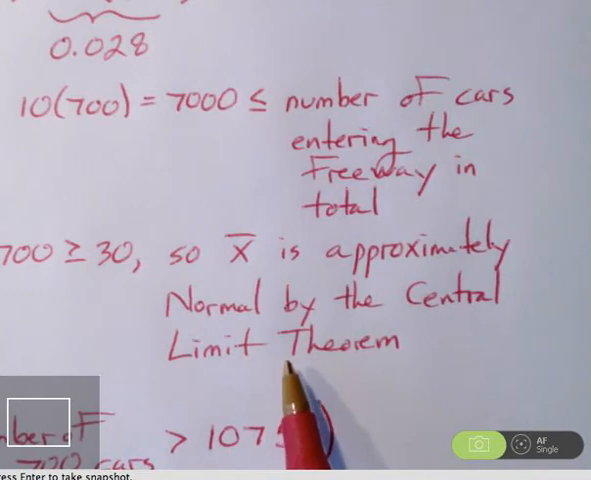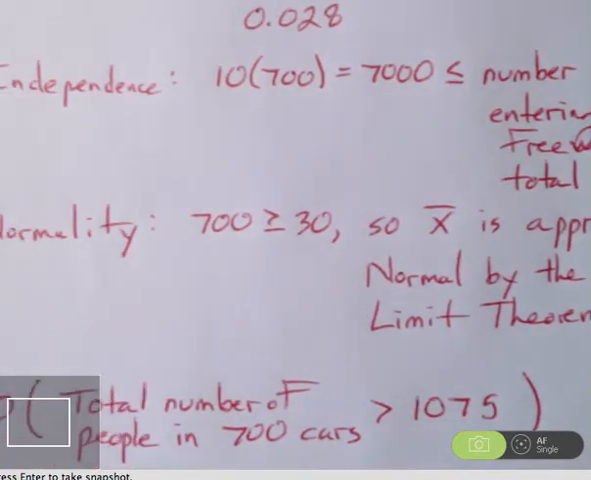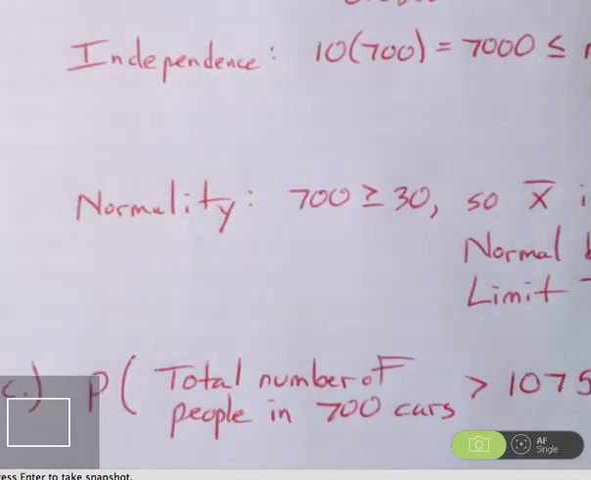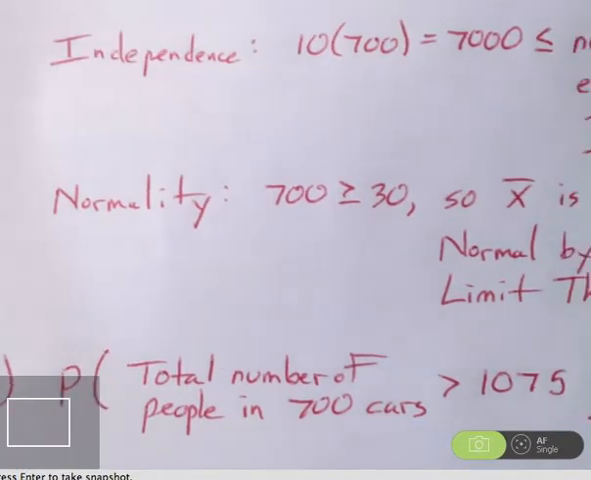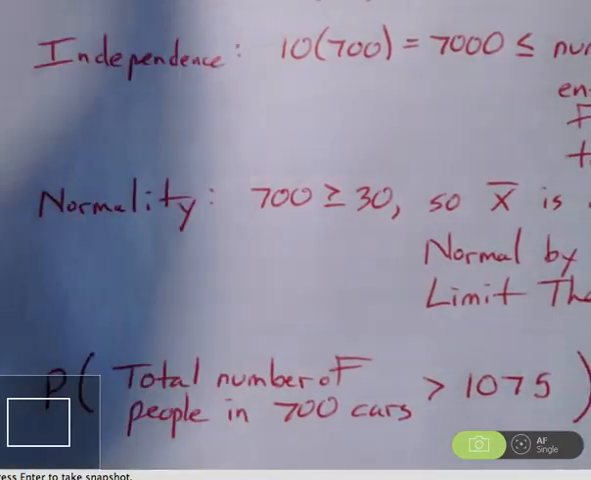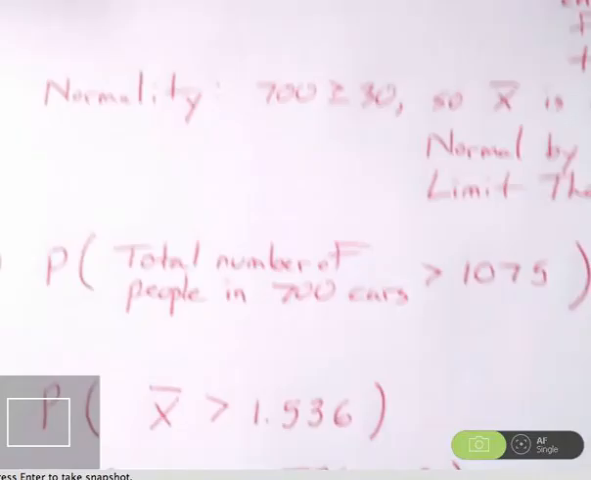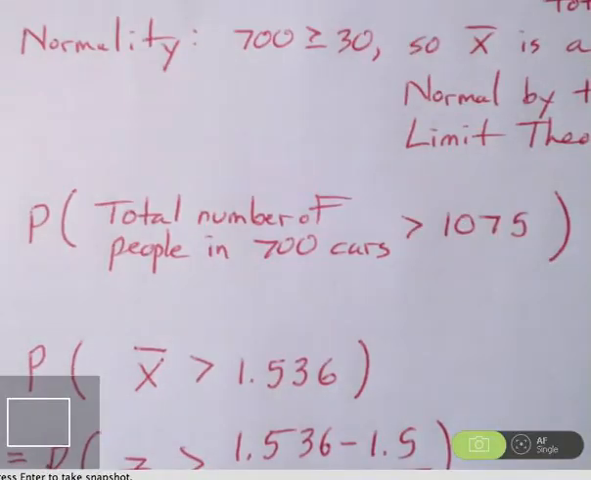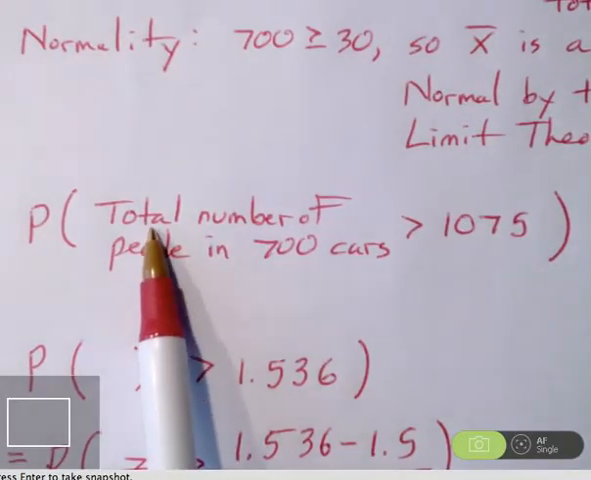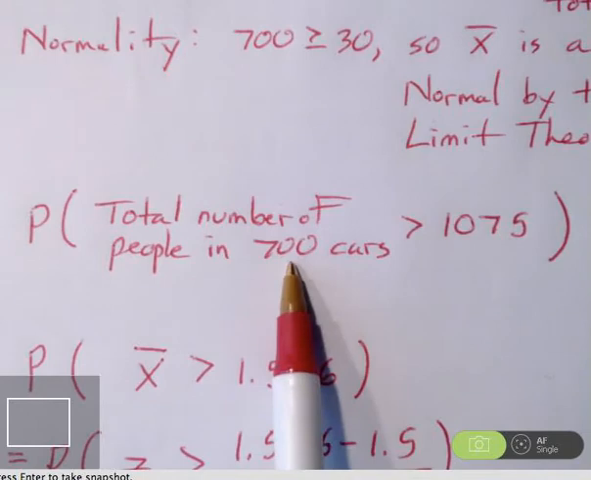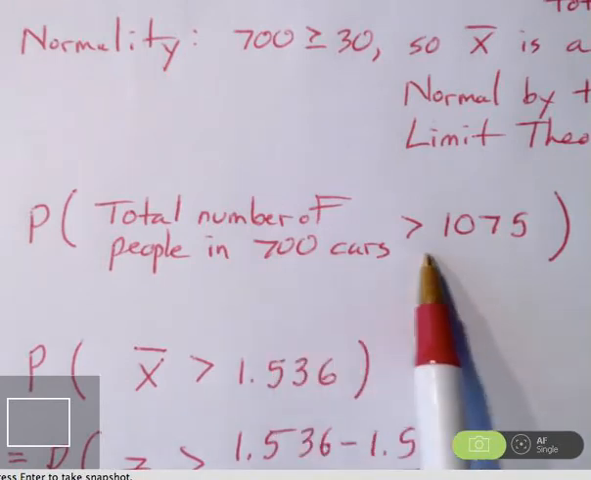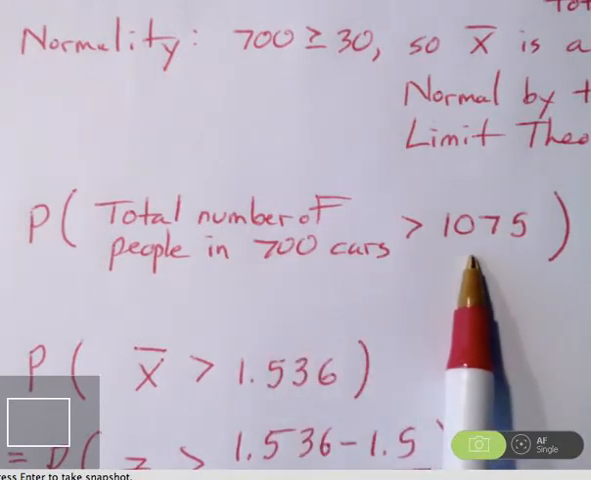So lastly then, in part C, we're trying to find what is the probability that 700 randomly selected cars will carry more than 1,075 people through this interchange. So there is the event that we are trying to describe. The total number of people in 700 cars, what is the likelihood that that is greater than 1,075?